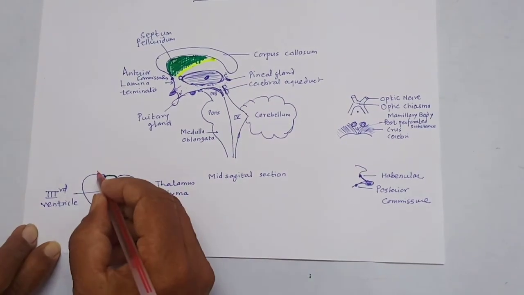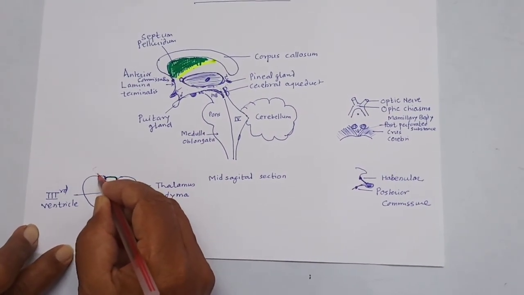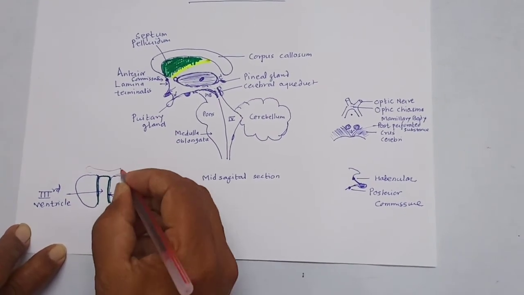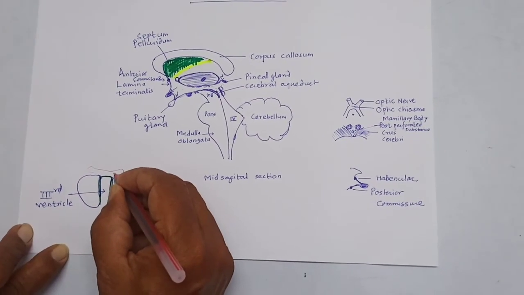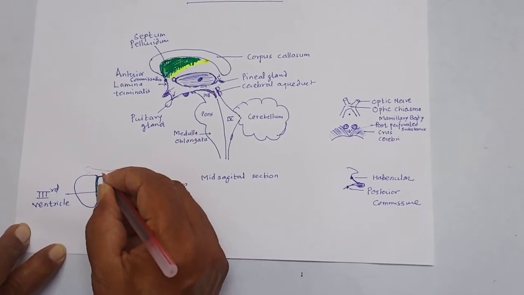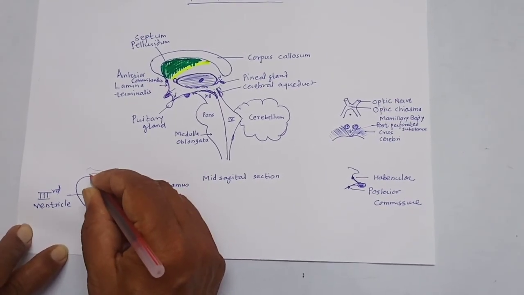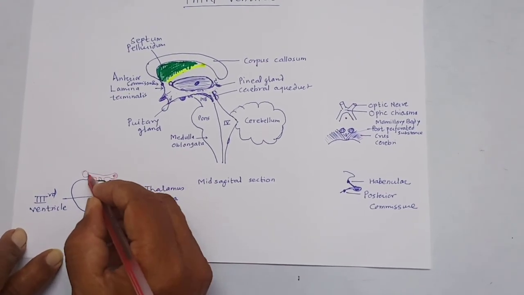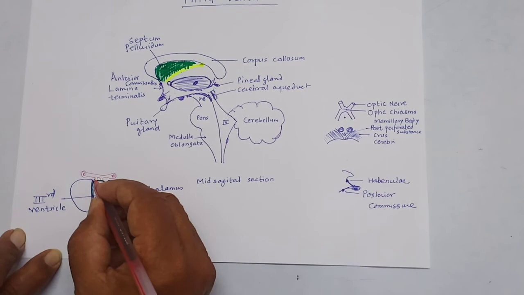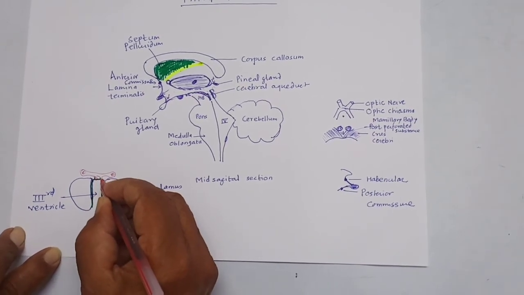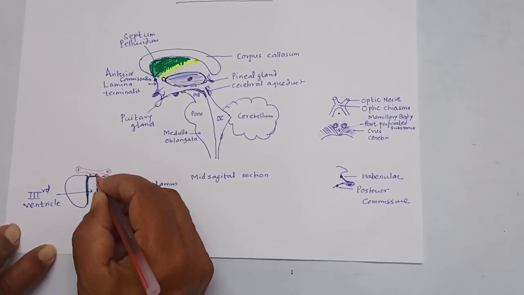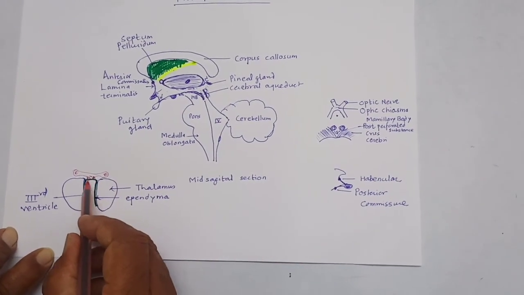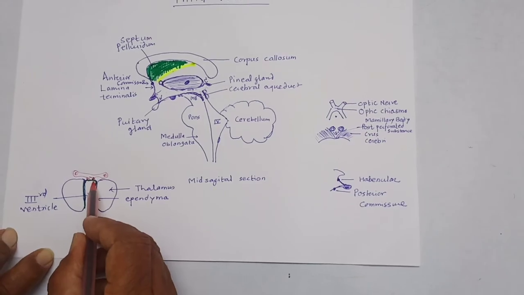Above the roof, there is a double fold of pia mater, the tela choroidea, which is common for the third ventricle and the lateral ventricle. This double fold of pia mater consists of choroid plexuses, and the two choroid plexuses project in the roof of the third ventricle. So these are the choroid plexuses.